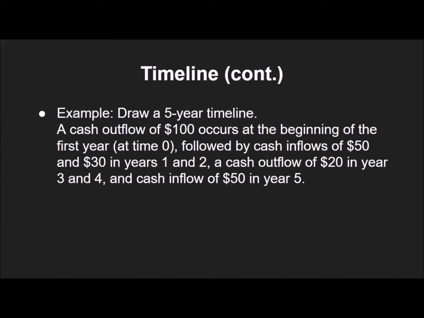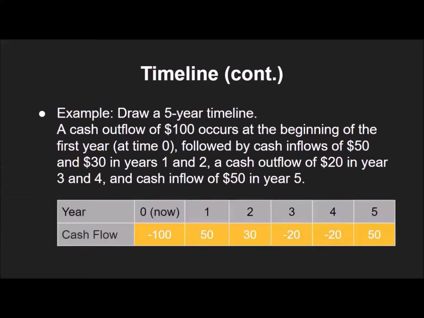Let's draw a 5-year timeline. The timeline starts from now, which is year 0. A cash outflow of $100 occurs at year 0, followed by cash inflows of $50 and $30 in year 1 and 2. A cash outflow of $20 in year 3 and 4. And finally, a cash inflow of $50 in year 5. Note that a minus sign denotes a cash outflow. It is easier to paint a full picture about the cash flows with a timeline like this.